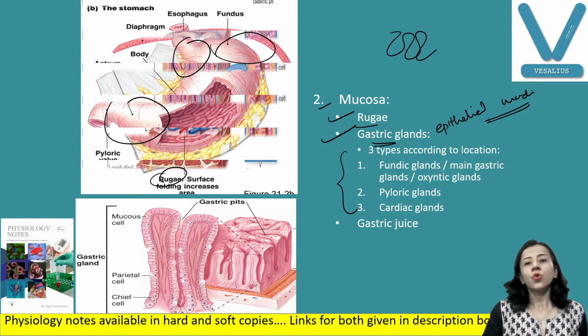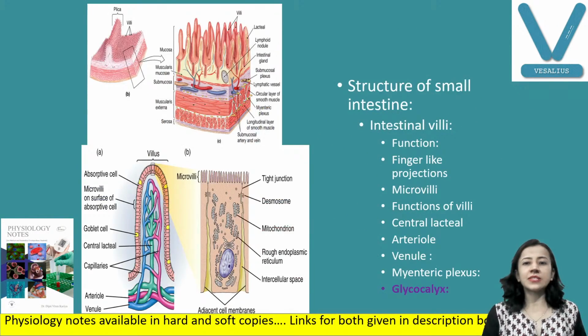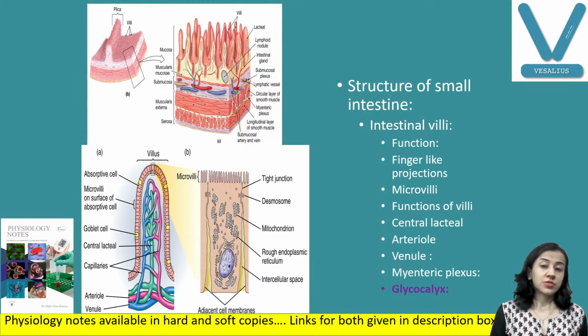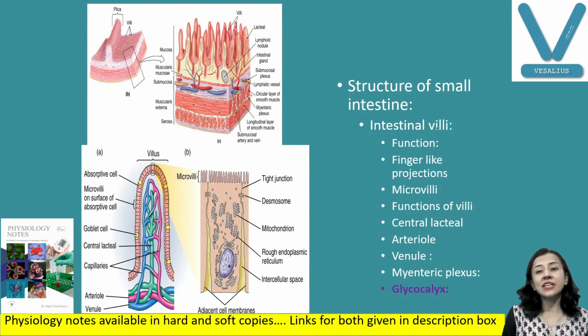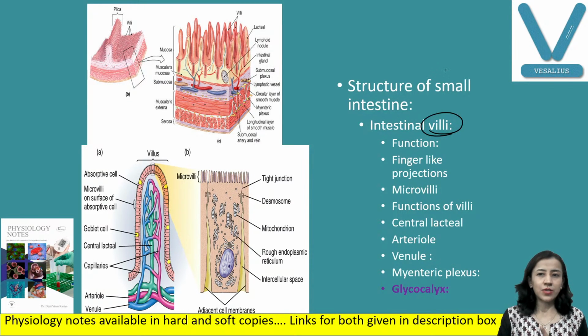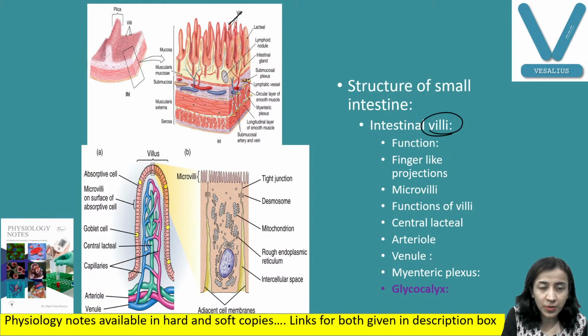Okay, fine. Now, what are the differences in the small intestine? Structural difference in the small intestine. 4 layers are there. What is the difference? One difference is the small intestine has got villi. What is villi? This is different from gland. Villi are finger-like projections. You can see here. Gland is a depression. This is villi, this one projection, and this is gland, depression. Am I clear? So villi are finger-like projections.